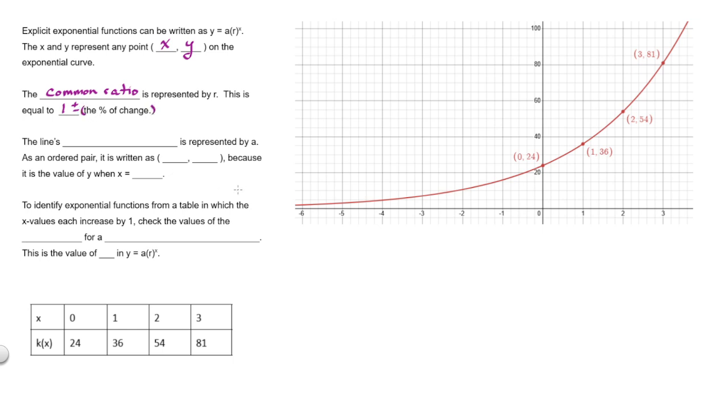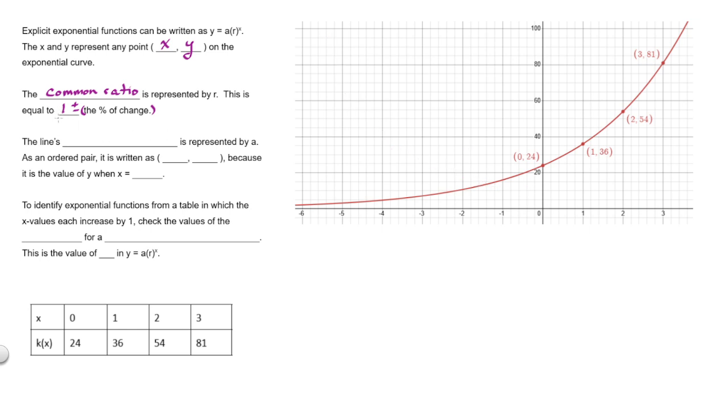So if it's an increasing exponential function like this one is, we'll add on the percent of change to 100%. However, if it's a decreasing exponential function, looking something more like that, we would subtract the percent of change from 100%.